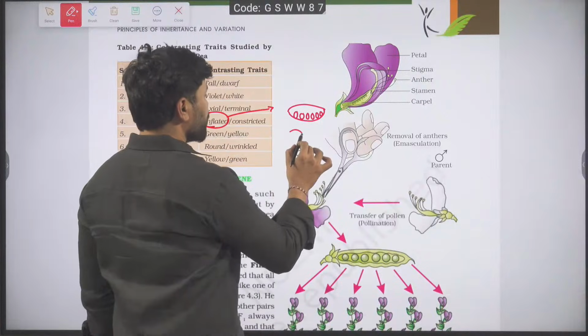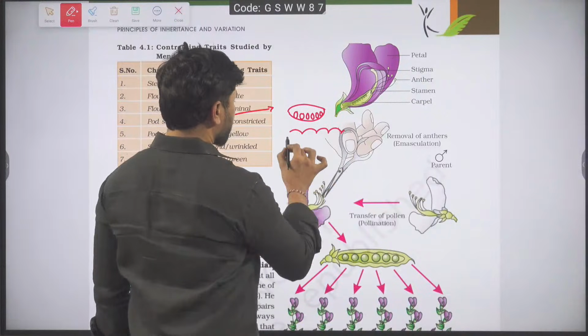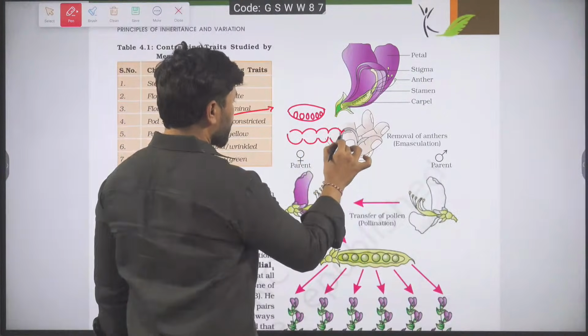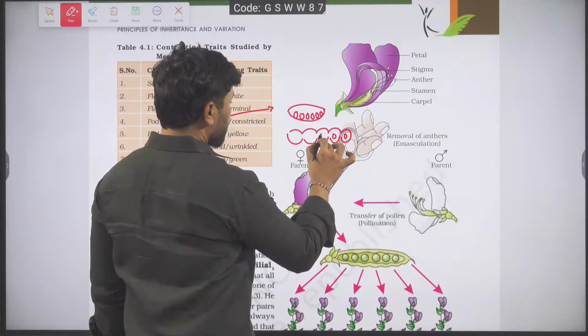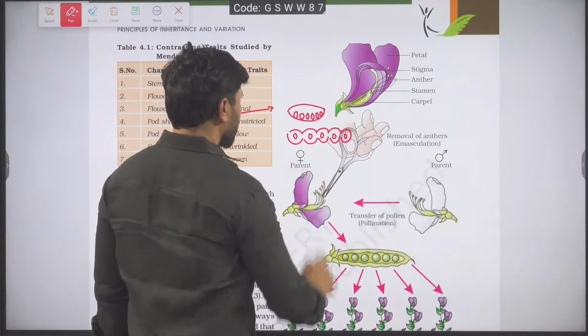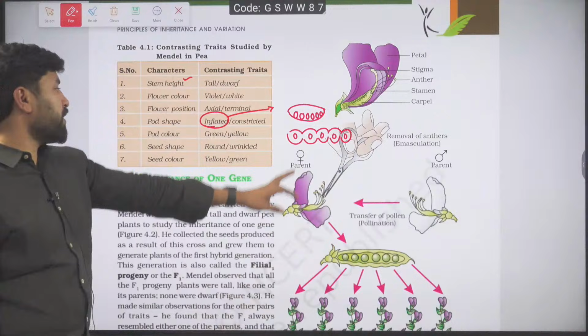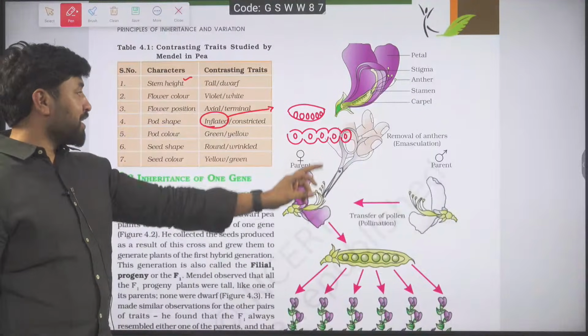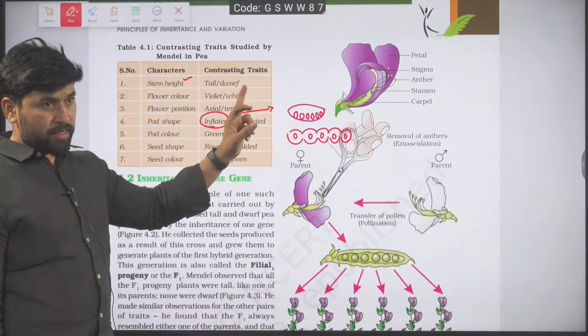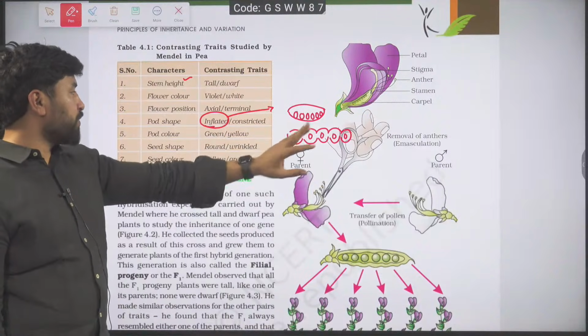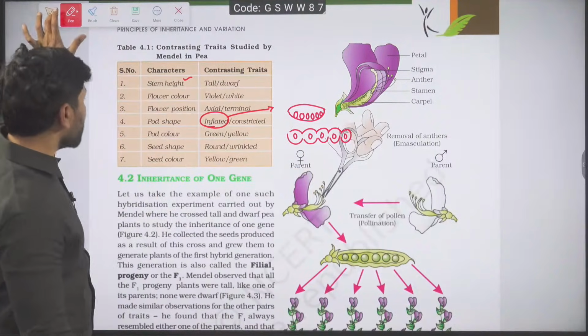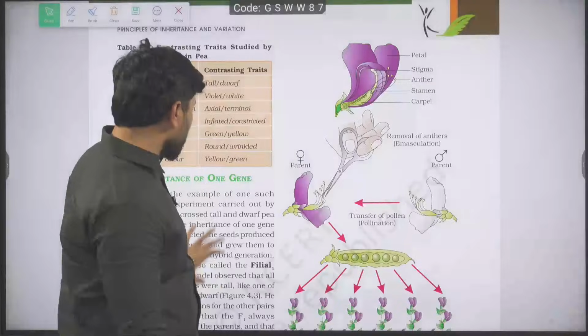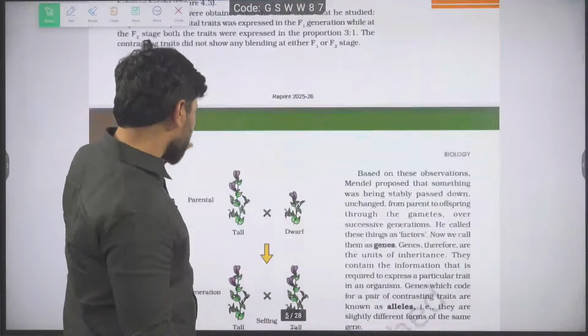Sometimes fruits are also constricted. In these kinds of fruits, around every seed, some constrictions have developed. Because of the development of the constrictions, we have something called constricted. Constricted fruits are recessive, inflated fruits are dominant. That much remember, enough. Then go to Mendelian cross.